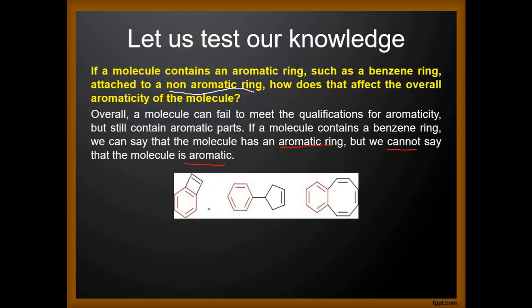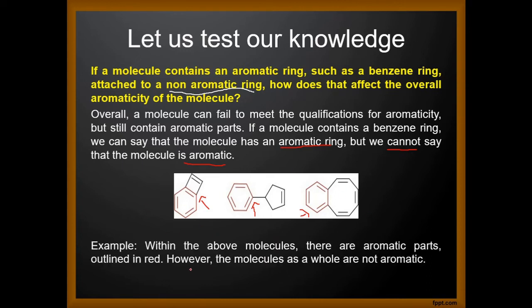If you look into these examples, you can see all of them contain an aromatic benzene ring. But if we try to analyze the structures of these molecules as a whole, it is not possible.